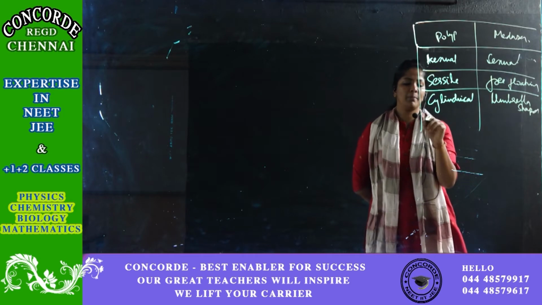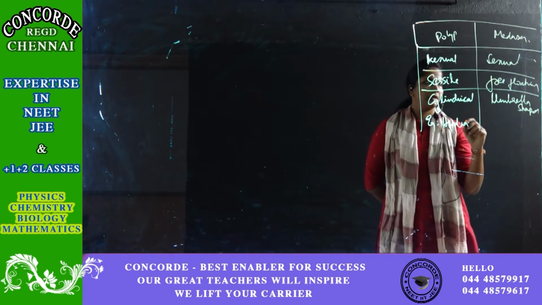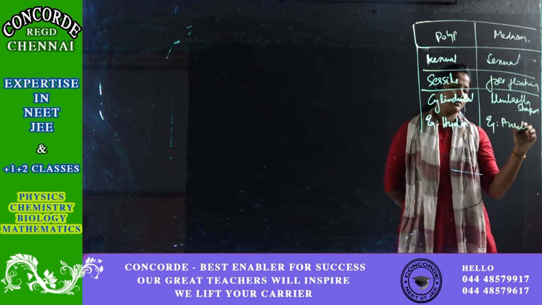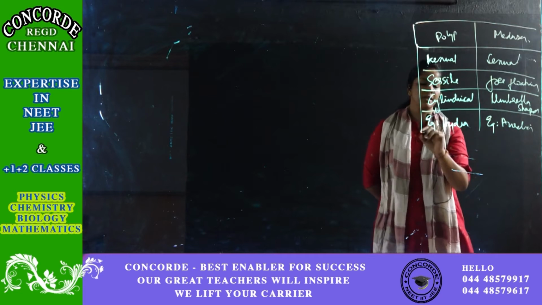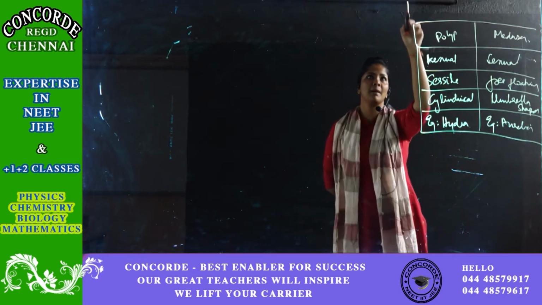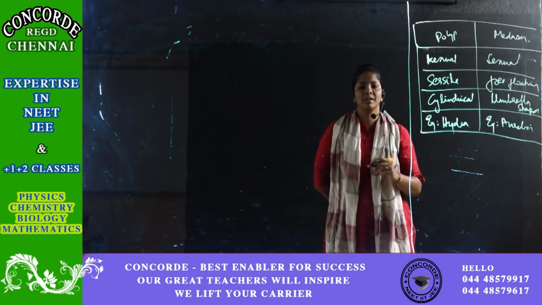Okay, the example for polyp is your hydra, and the example for medusa is your Aurelia. So these are all some of the differences between polyps and medusas. Okay, so this is coming under my family called Coelenterata. Okay, apart from this, what are the other features of Coelenterates?